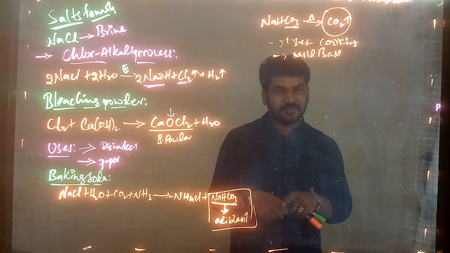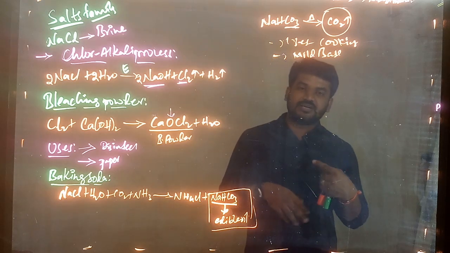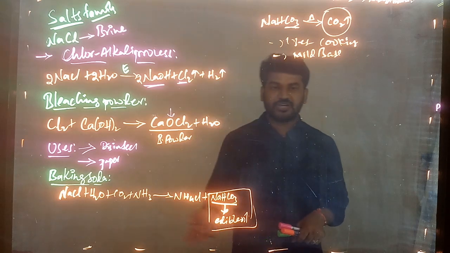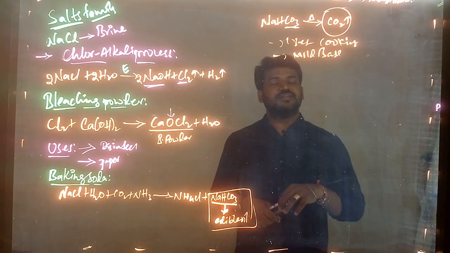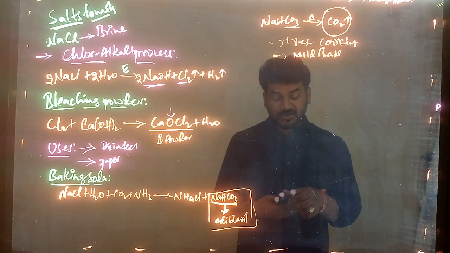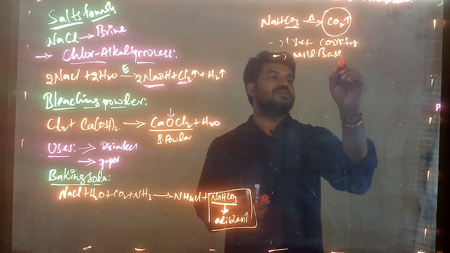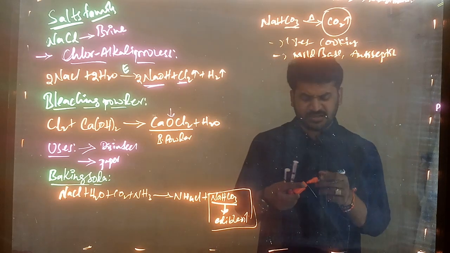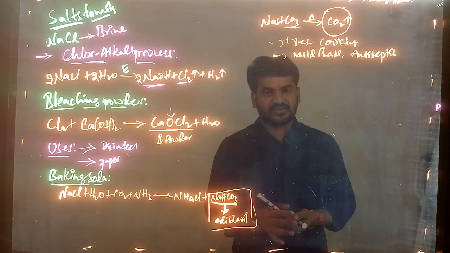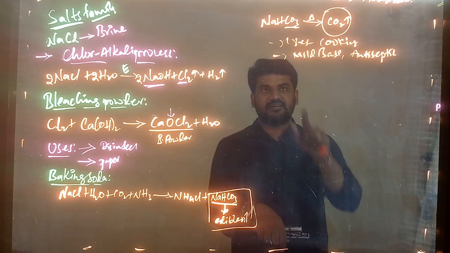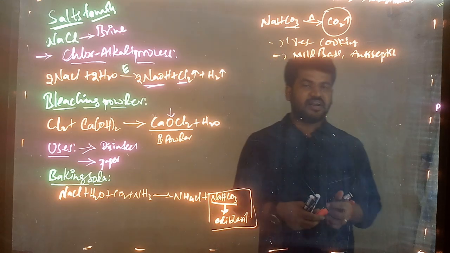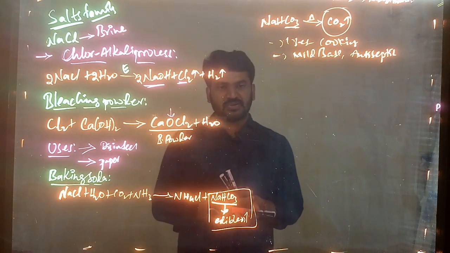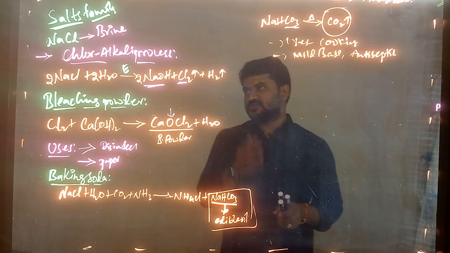Or if there is any ant bite or sting bite, to reduce the pain or irritation, we can use this baking soda. We discussed that there. It is a mild base, and it is also a mild antiseptic. If you have any wounds or hurts, if you make a coating of this, it works like an antiseptic, just like we use turmeric. In the place of turmeric we can use this baking soda also, right?